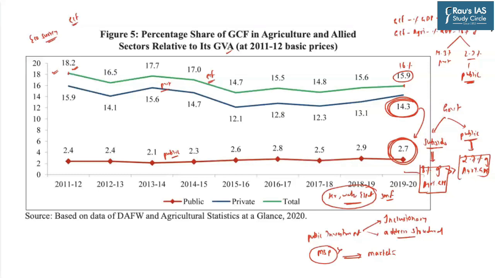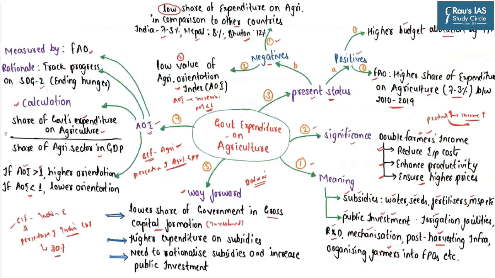On the other hand, higher public investment by the government can benefit all the farmers. For example, if the government is spending on irrigation, it will benefit all the farmers and not necessarily only the large farmers. Similarly, it can address the structural problems of the Indian agriculture. That is why the Dalwai panel on doubling farmers' income had highlighted that we need to rationalize the subsidies. Whatever money that we save by rationalizing the subsidies, that money we must in turn divert towards increasing the public investment. See, obviously, we cannot do away with the subsidies completely because by doing away with the subsidies, we would be going against the interests of the poor farmers.